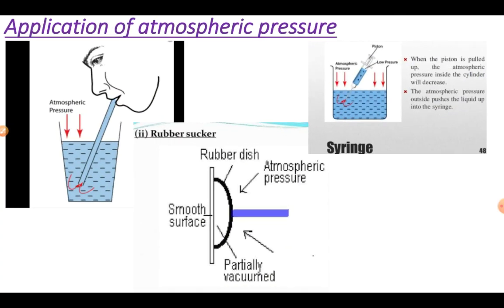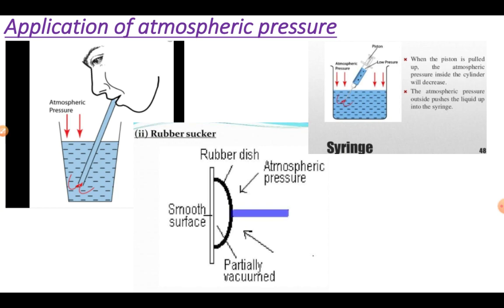Another example of atmospheric pressure is the rubber sucker. When we push the rubber sucker, the air inside it comes out. When the air comes out, there is low pressure, and when we press very hard, all the air comes out and there is no air. So a vacuum is created, and this rubber sucker sticks to the wall very easily.